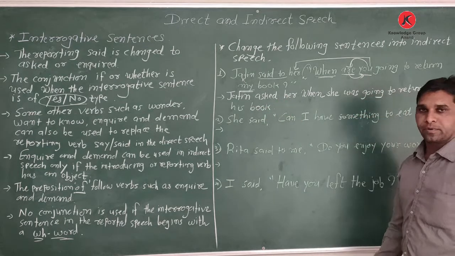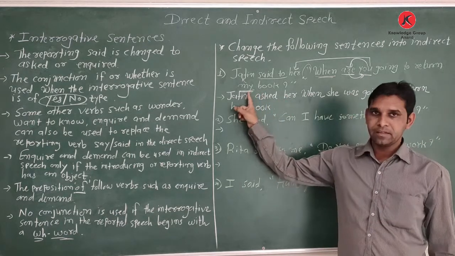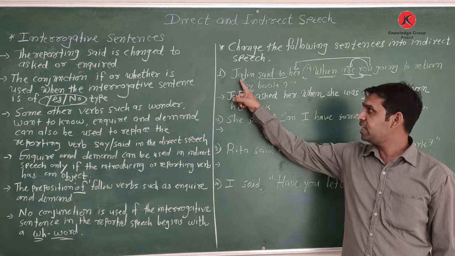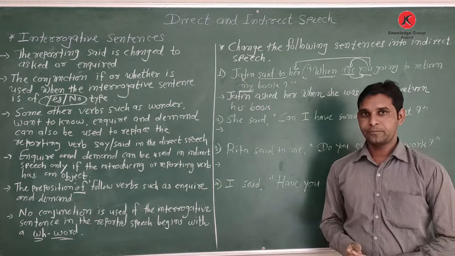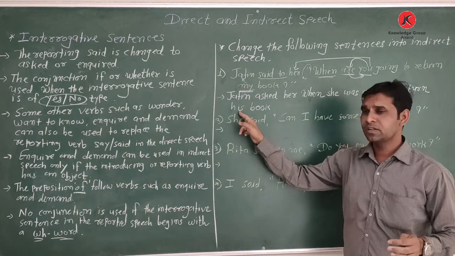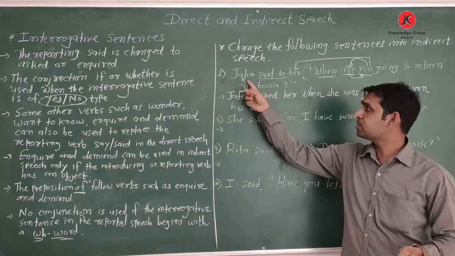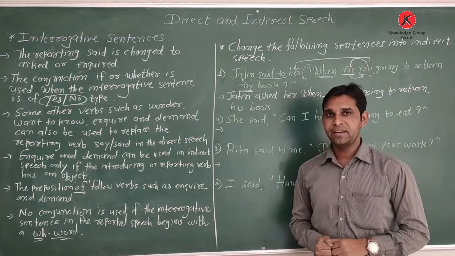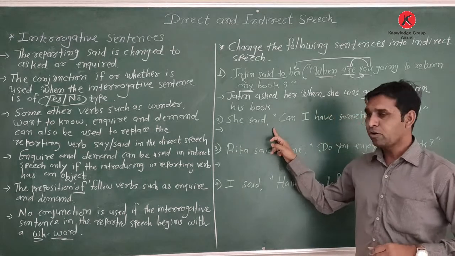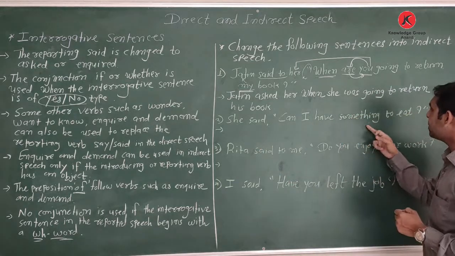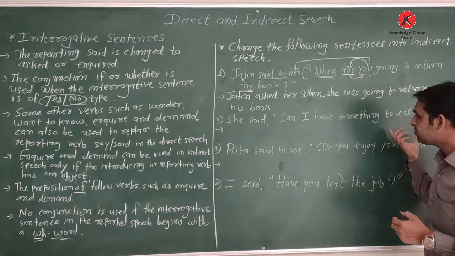Then full stop. When you see my, change it according to the speaker, into his or her. If the speaker is male, change into his. If the speaker is female, change into her. Then comes the second: She said, and the listener object is not given. She said, can I have something to eat?